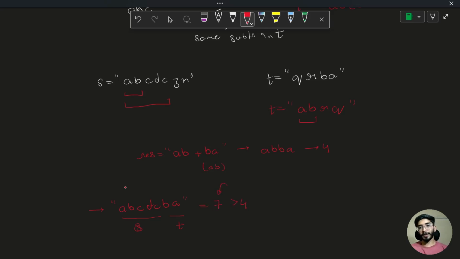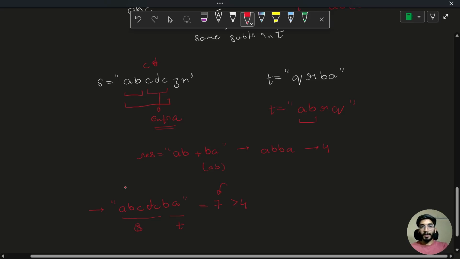But up till here we are only considering the matching part in both of the strings. But how can we check whether some extra part can be accommodated? Can we take any extra part? The answer is no. We cannot take any extra part. If this is C D E, we cannot take the whole C D E, because this is not a palindromic substring.